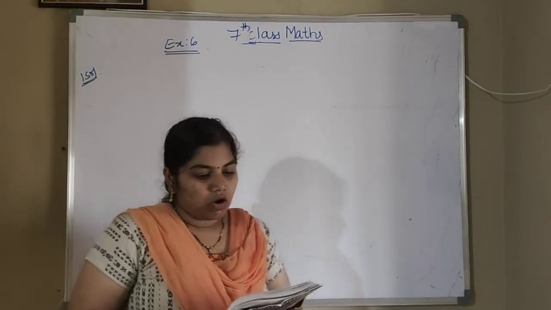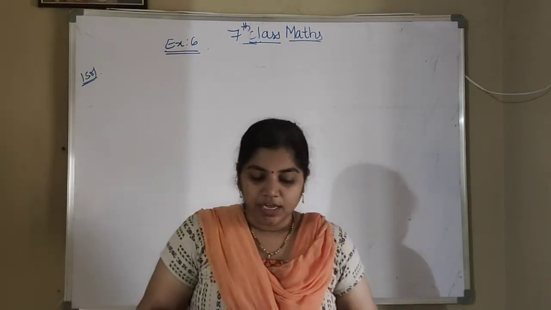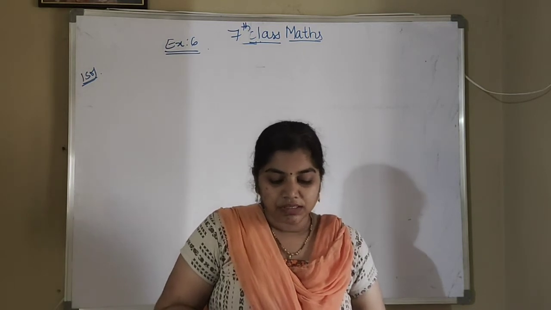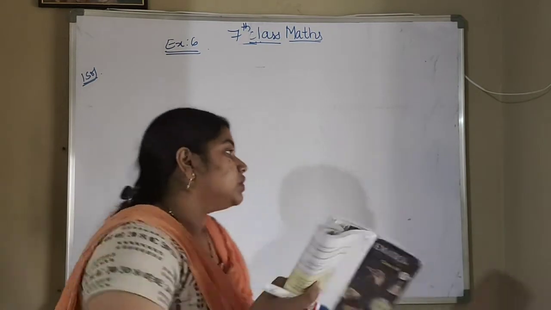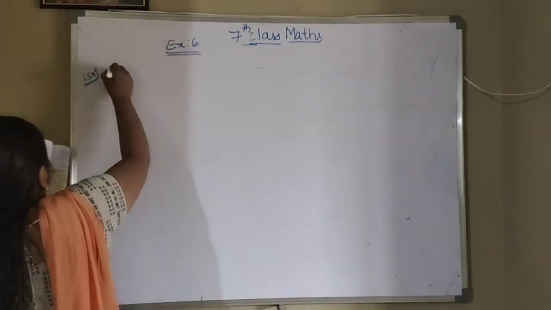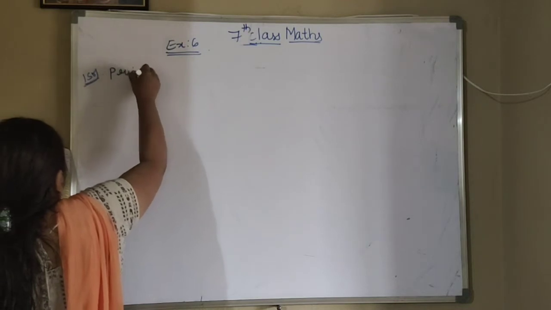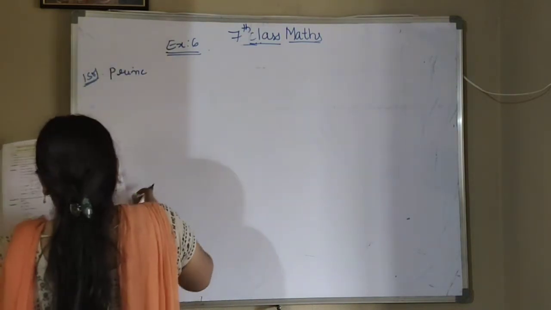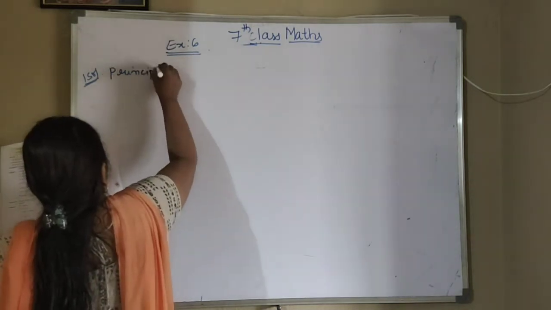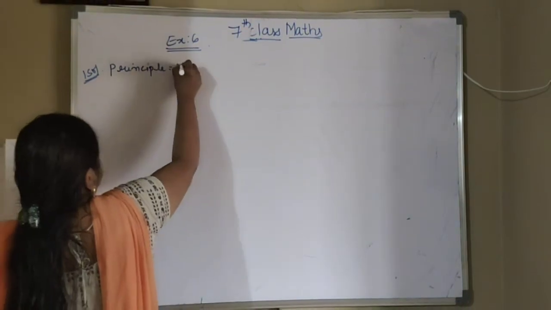So here, how long will it take for a sum of 12,600 invested at 9% per annum to become 15,624? In this case, the principal value given is 12,600 rupees.